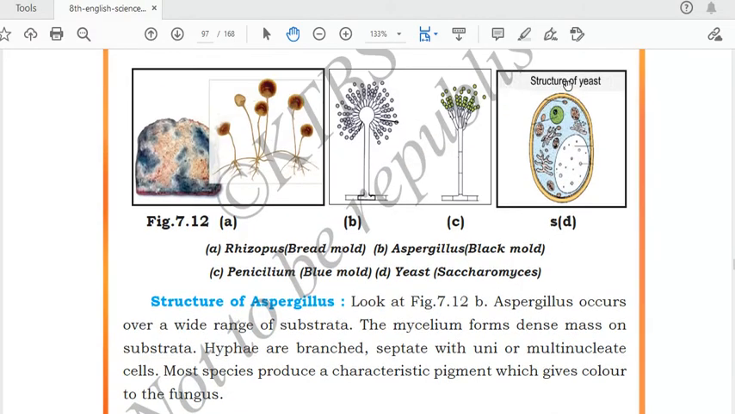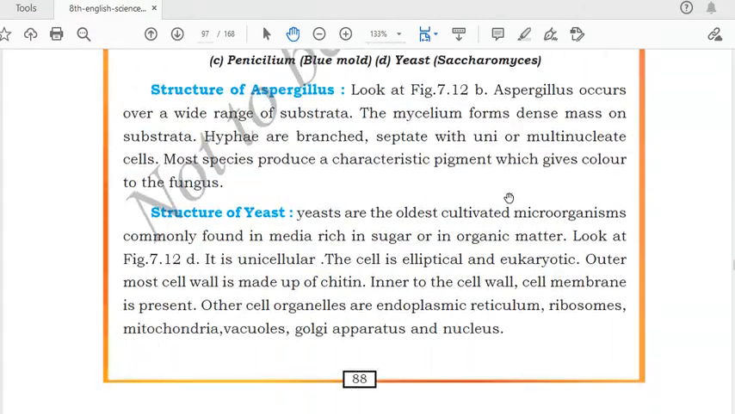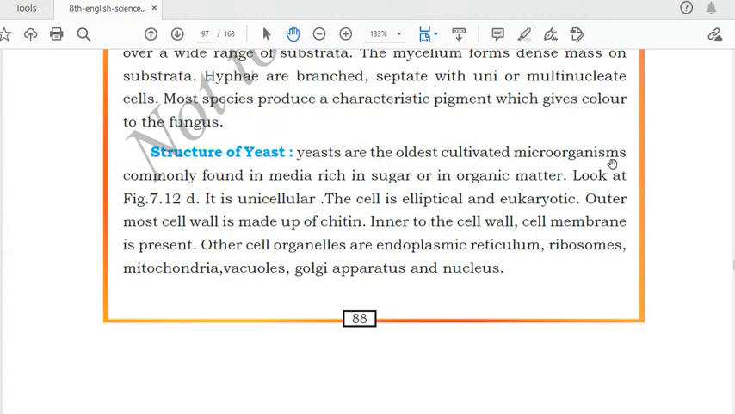Structure of yeast. This diagram we will discuss now. Yeast are the oldest cultivated microorganisms, commonly found in media rich in sugar or in organic matter. So where do we get yeast? Yeast will grow in which medium? In sugar or in organic matter. They need sugar or organic matter to grow.